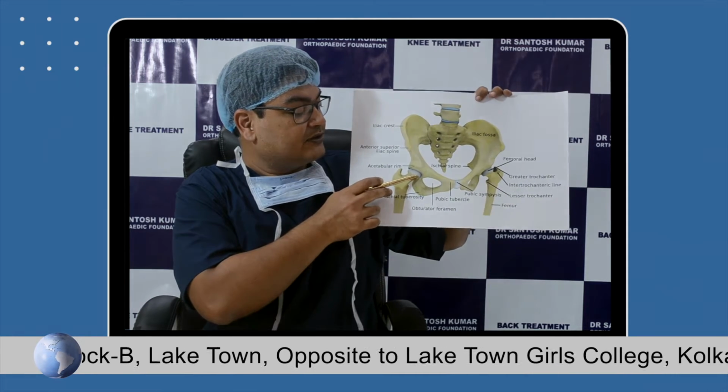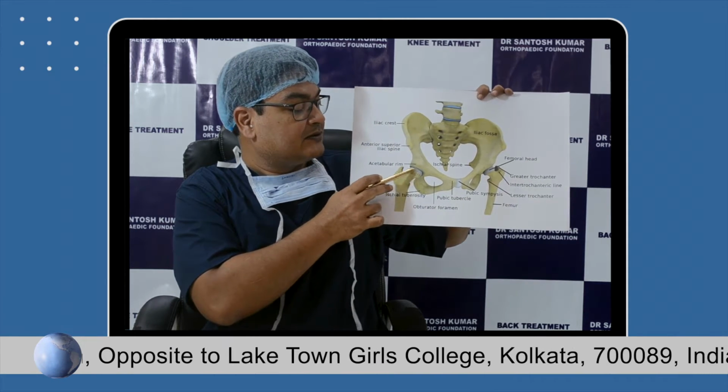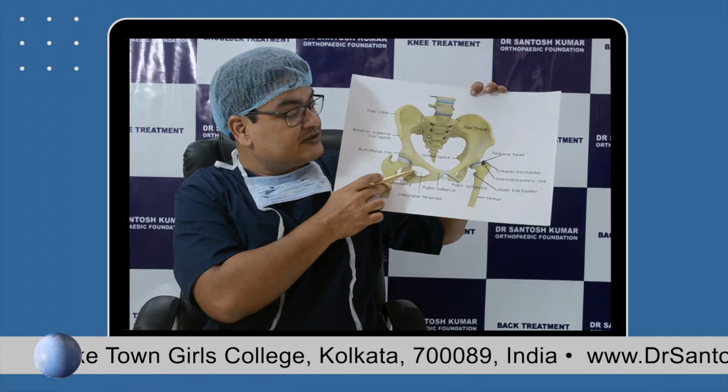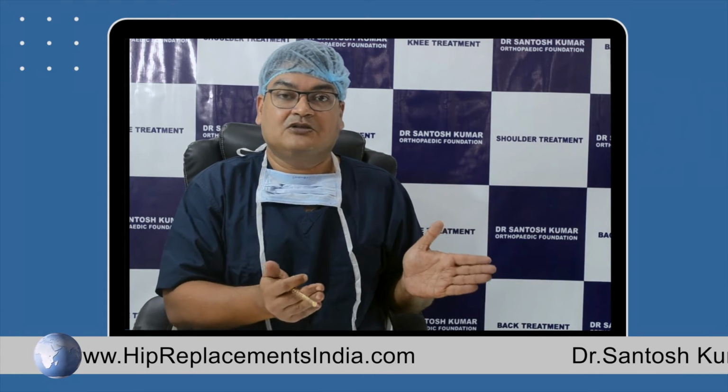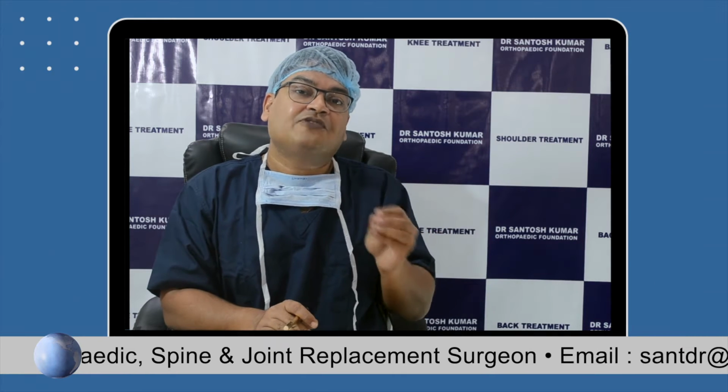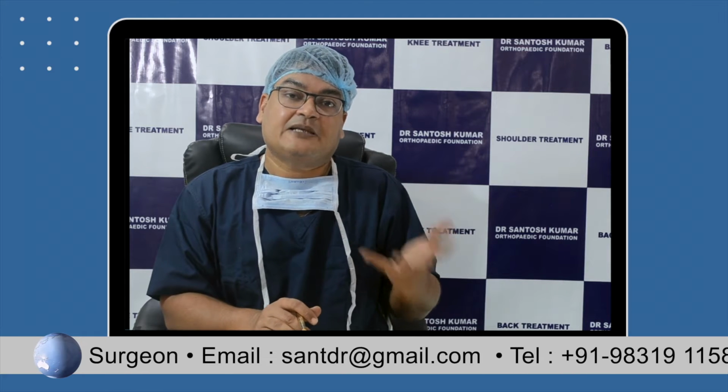This is a joint where two bones meet, and the top is covered by cartilage. It is very important for our daily activity, our walking and running. This joint sometimes gets affected by various problems, either because of fracture or non-fracture causes. Today we will discuss the arthritis aspect, the issues of the hip joint not caused by fracture. In other series, we look at how fracture affects the hip joint and how we treat hip fractures.